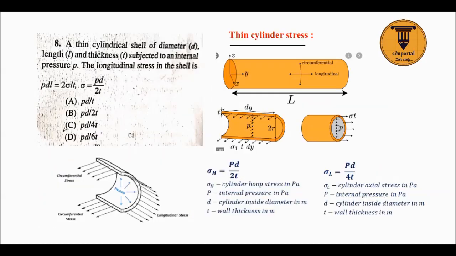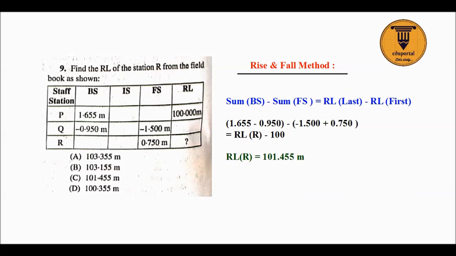Now the next question is a very easy question. Given, what will be the longitudinal stress? For a thin cylinder we know the hoop stress is PD by 2T, and the longitudinal stress is half of the hoop stress, that is PD by 4T. So option C will be the correct answer, since it has asked for longitudinal stress.